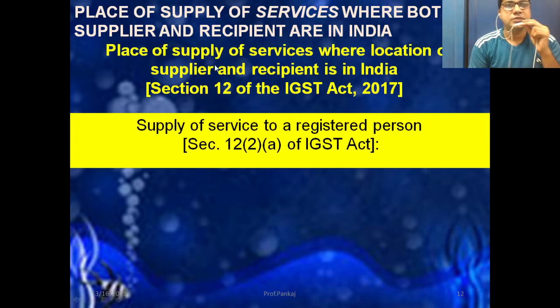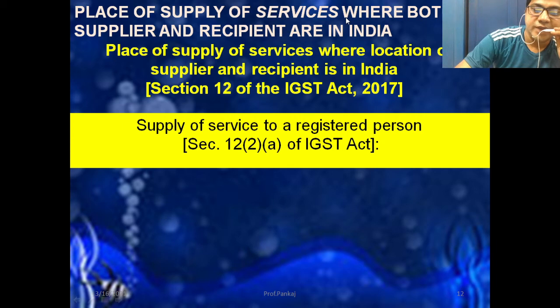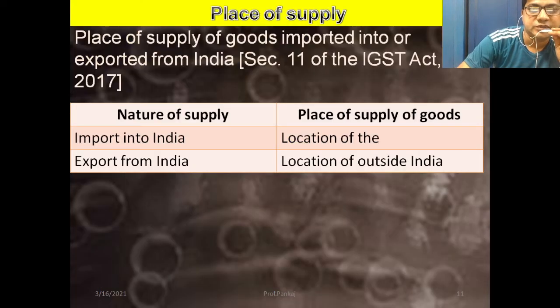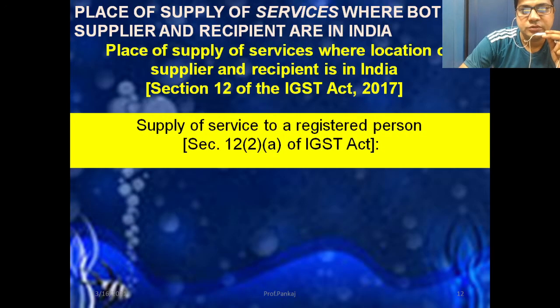Now friends, the place of supply of services. In the last slide we discussed supply of goods, Section 10 and Section 11. Now Section 12 belongs to the place of supply of services, where we have to find out where both the supplier and recipient are in India.